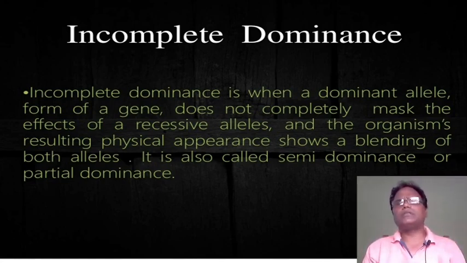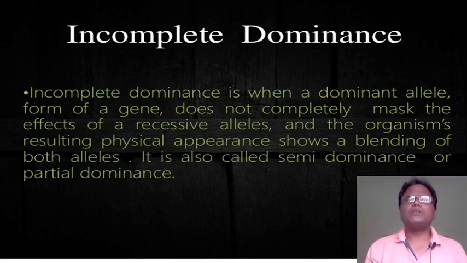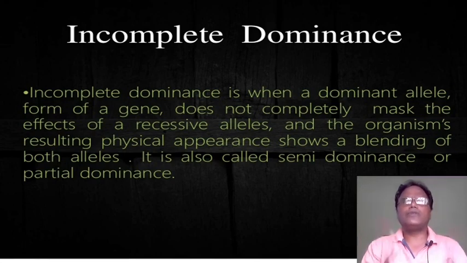Incomplete dominance is when a dominant allele of a gene does not completely mask the effect of a recessive allele, and the organism's resulting physical appearance shows a blending of both alleles. It is also known as semi-dominance or partial dominance. Such dominance we are studying here in the video.